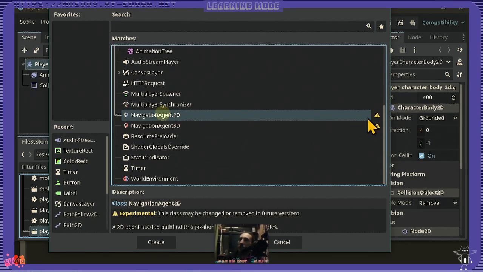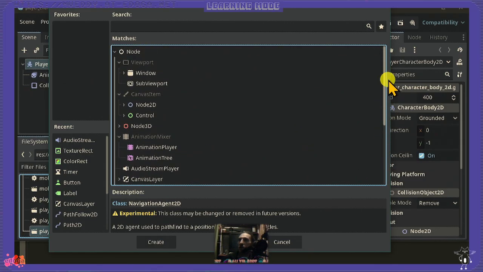Wait, what's going on here? Experiment classes. So there are not super too many nodes.